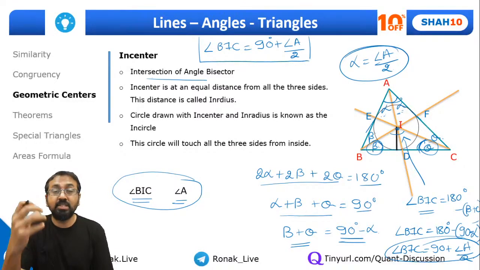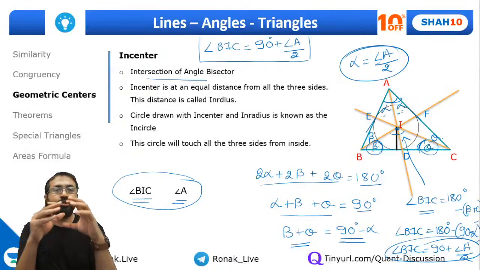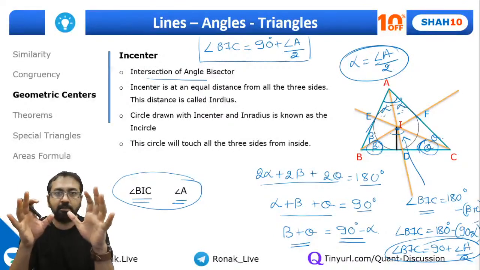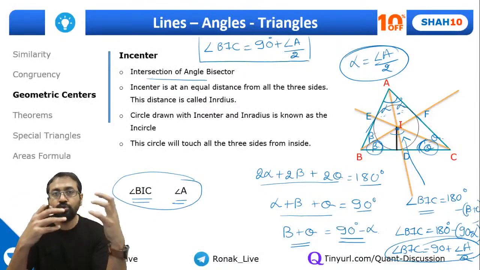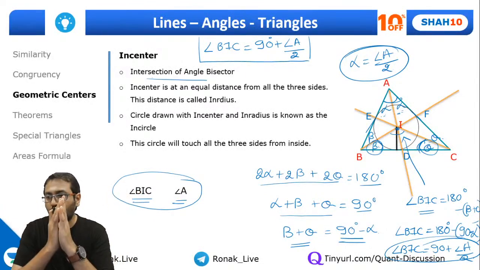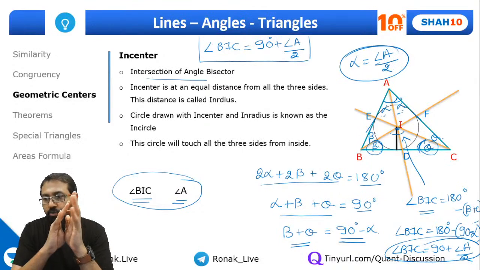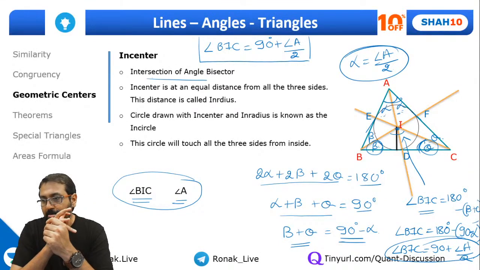So guys, this is what you need to understand in geometry. You should be able to establish any relationship between two angles, between two sides and all. So that is where you will have to use your brains, correct? Okay, so I hope all of you are able to understand this.